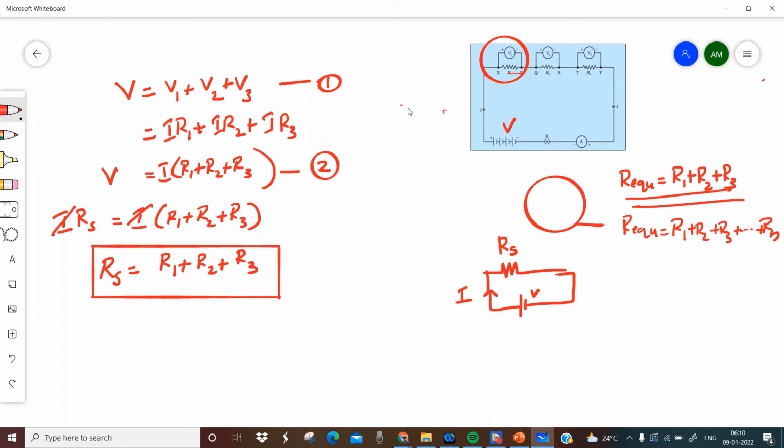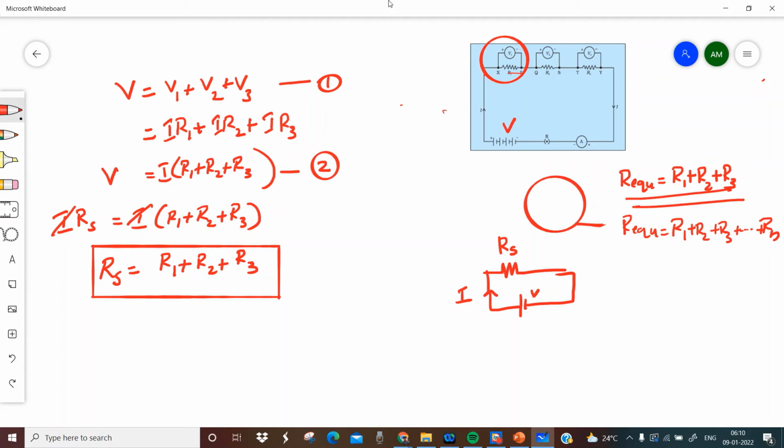Clear? How we derive this equation, Rs is equal to R1 plus R2 plus R3. Clear to all of you? Anjana? Yes, sir. Abhijit, Adish, yes, sir. Clear, right? No doubt. Okay.